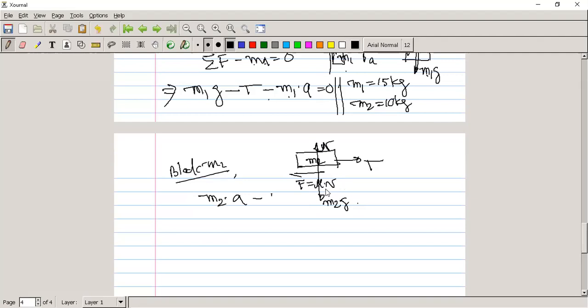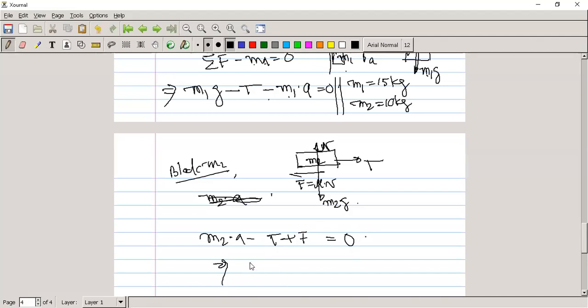So for this FBD, if we write the equation, m2 into a minus T plus f equals 0.